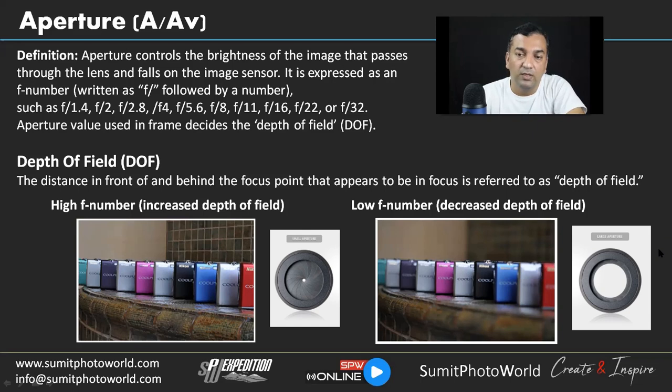So that's how the aperture works, and it will give you some kind of effect also if you are using it well. And be careful, because it can reduce the light coming in if you are not in control of light. So if you are in a natural light condition, you have to be very careful using aperture.